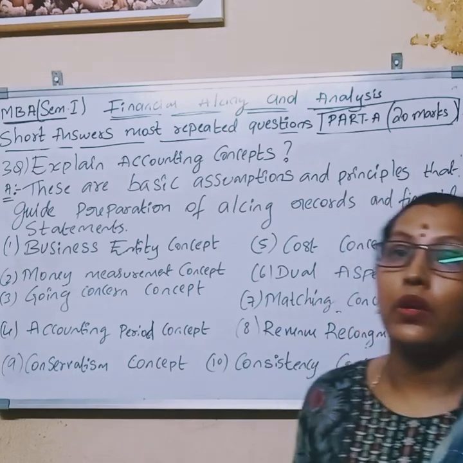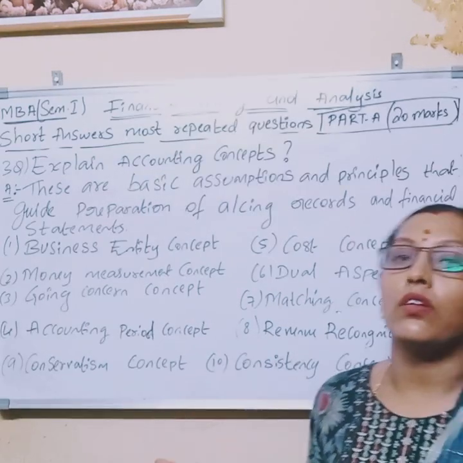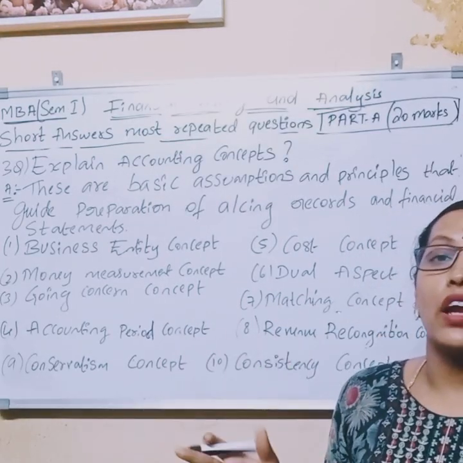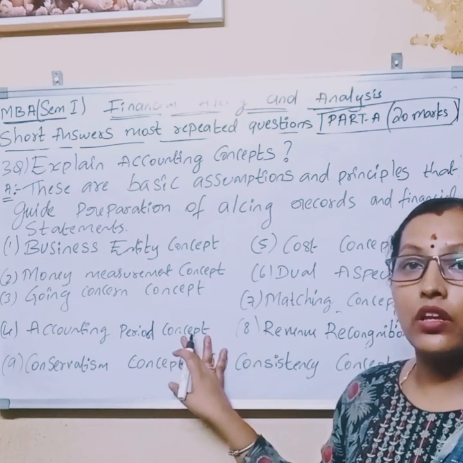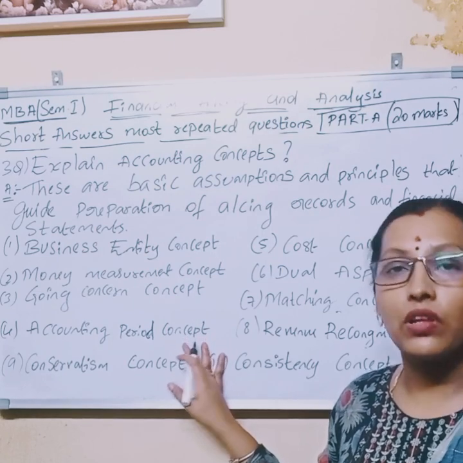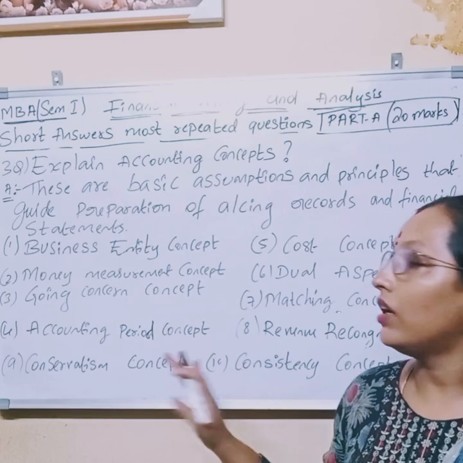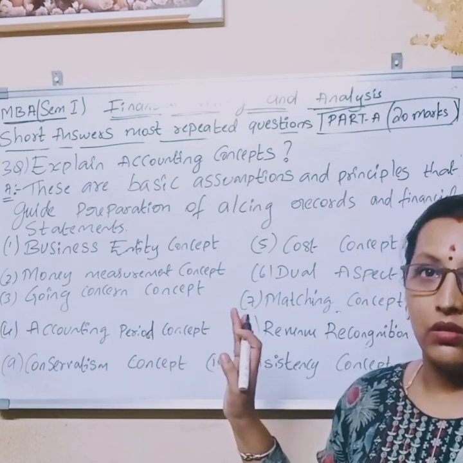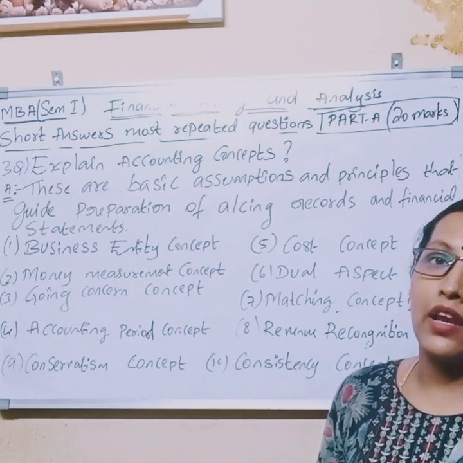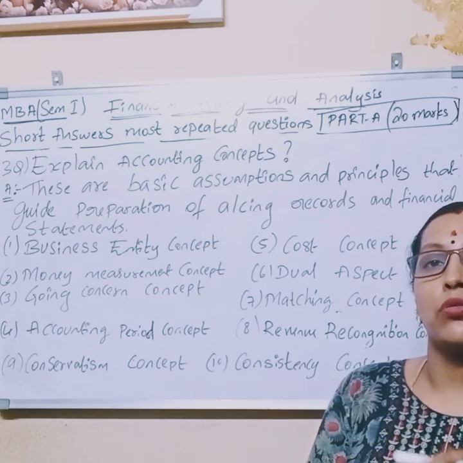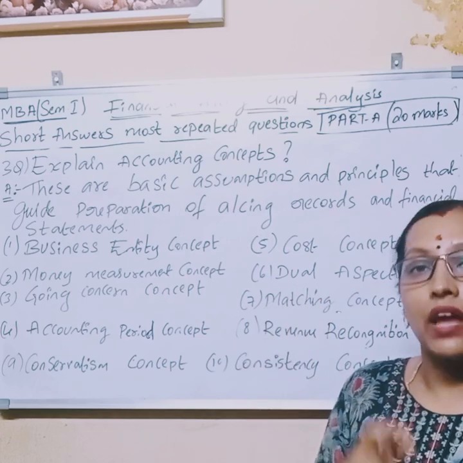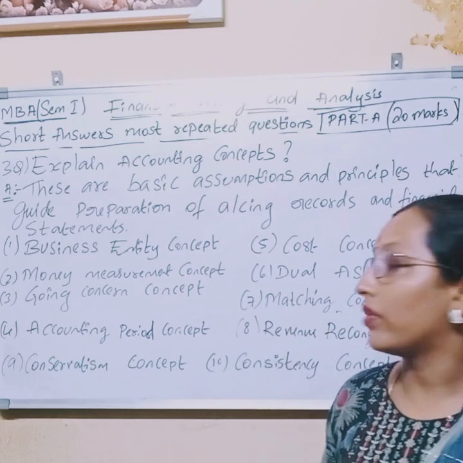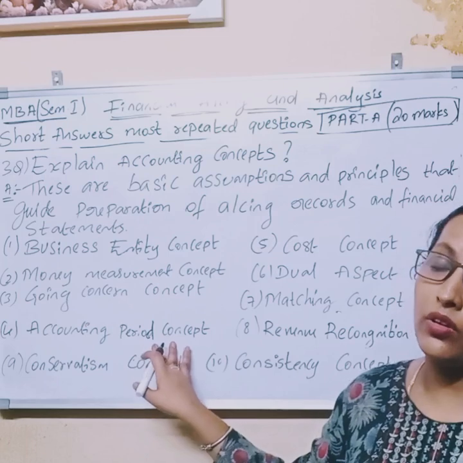Companies, according to their standards, rules and regulations, will follow certain accounting periods. That we will call the accounting period concept. From April to March, and again from April, like this the cycle will be there for their accounts.